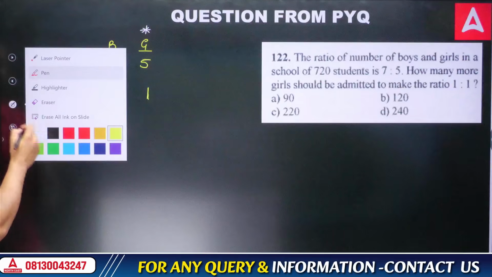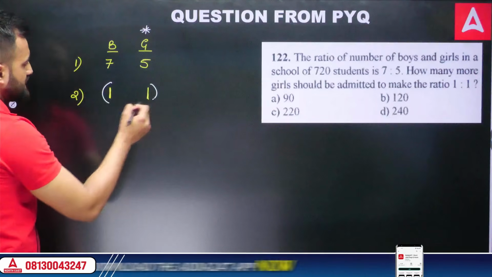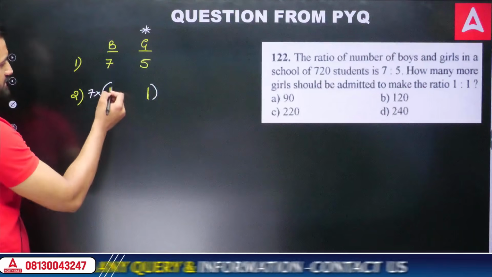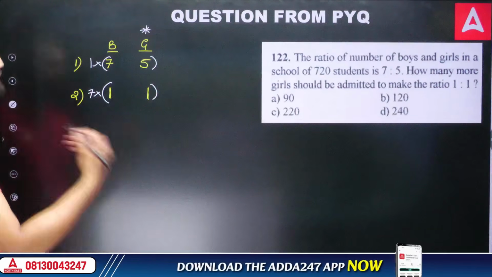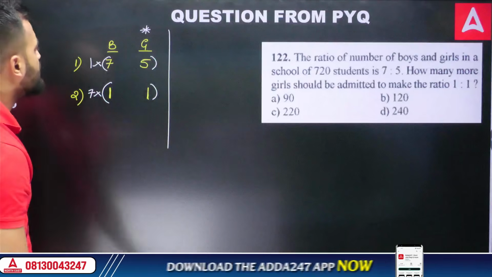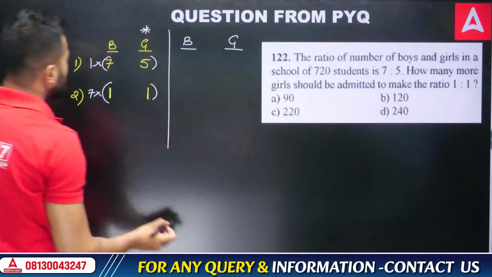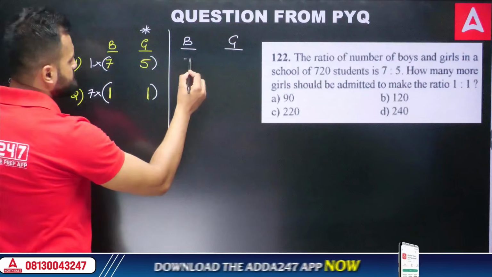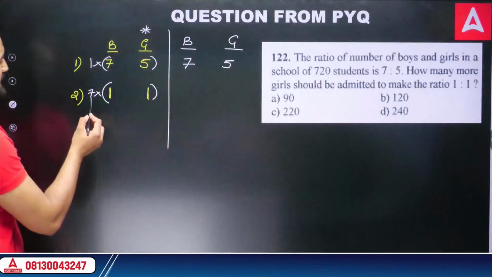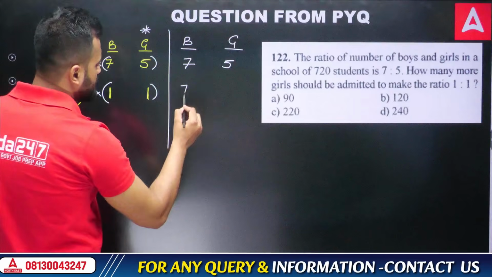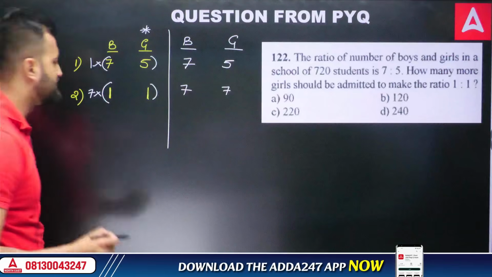And how do we make it? See here, very easy. Whatever number you see here, just multiply it at the bottom, and whatever number you see here, just multiply it at the top. In that way, I'm going to see a new ratio between boys and girls. See, 1 into 7 is 7 and 1 into 5 is 5. Similarly, out here, 7 into 1 is 7 and again 7 into 1 is 7.